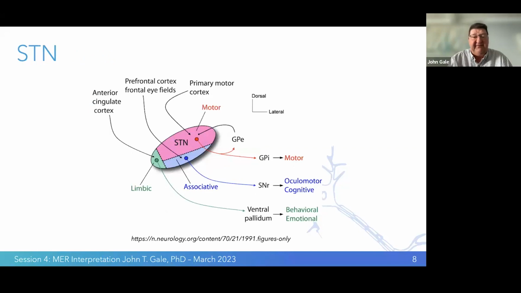As we see, the subthalamic nucleus has the same type of divisioning. This is the motor region. This is where we try to place electrodes for Parkinson's disease. When we have side effects, it's because our stimulation actually invades these other regions. And that's why we try to avoid placing electrodes near these areas, because we have some adverse effects of various types.